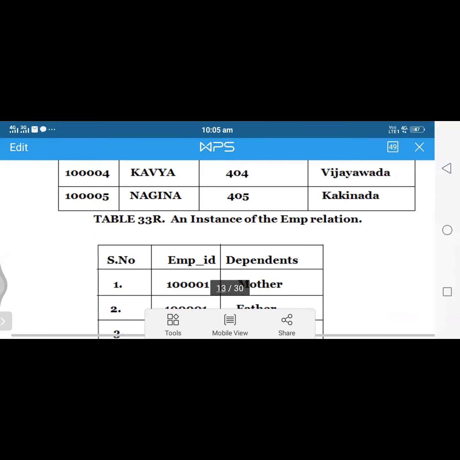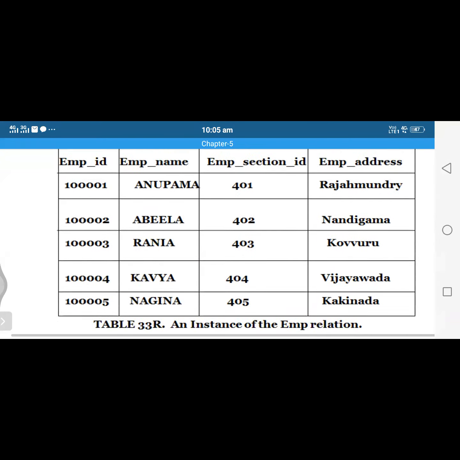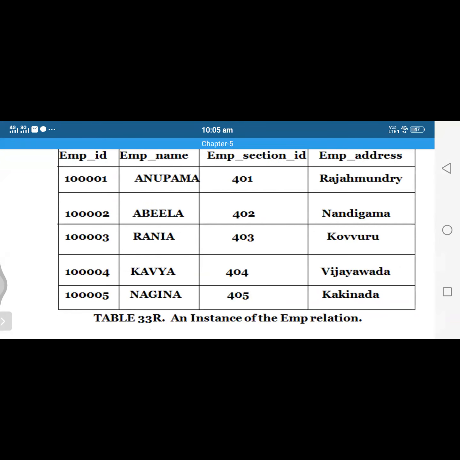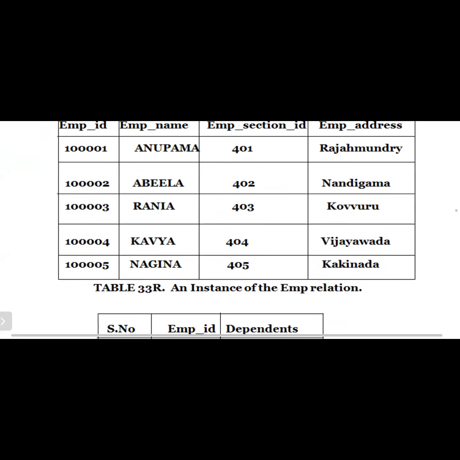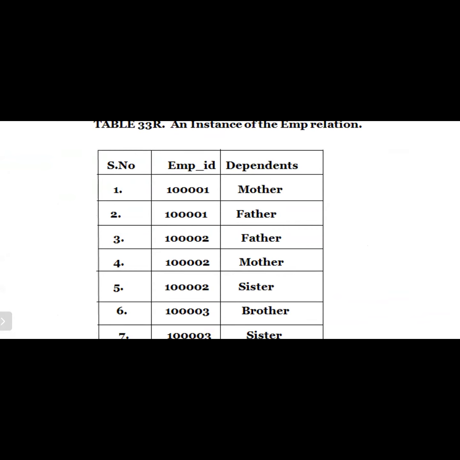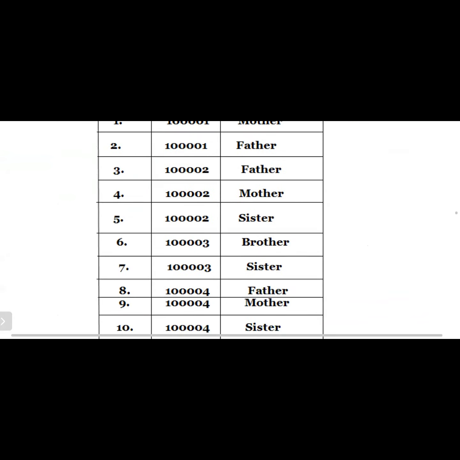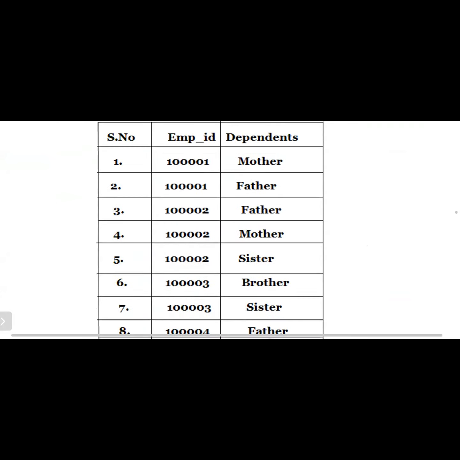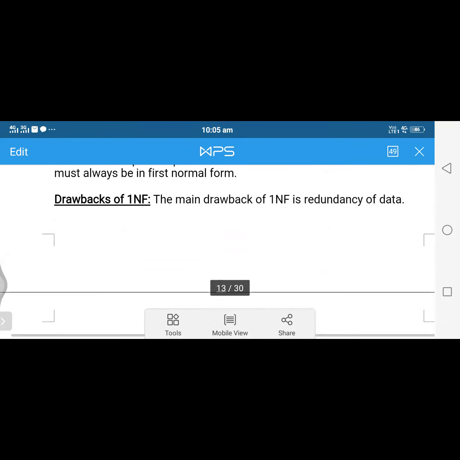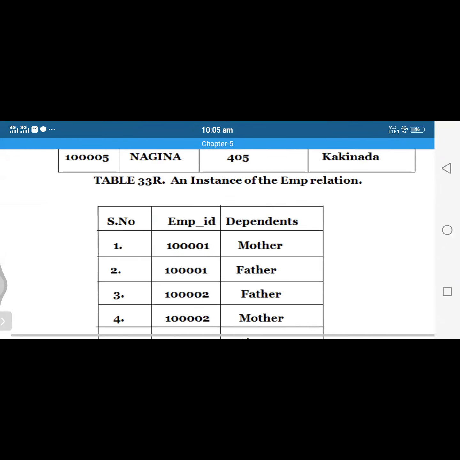Then it will reduce the chance of redundant data occurring. If you observe here, there is no redundant data. Am I right or not? Anupama occurs only once. Employee ID also occurs only once. In the same way here also we have some redundant data. So we are able to reduce only up to some extent. That is the drawback of first normal form. I hope all of the members are able to understand this. Am I right or not?